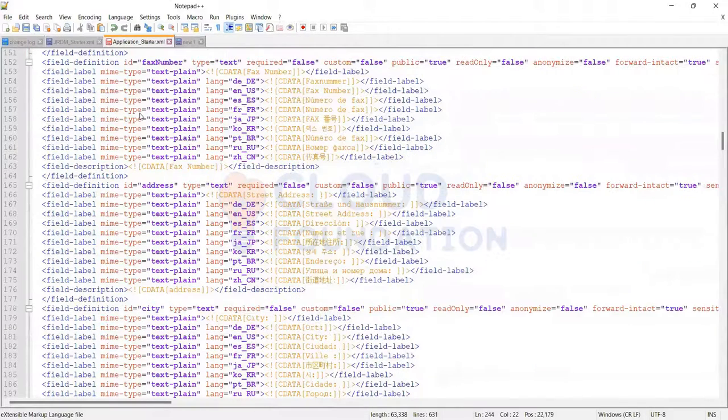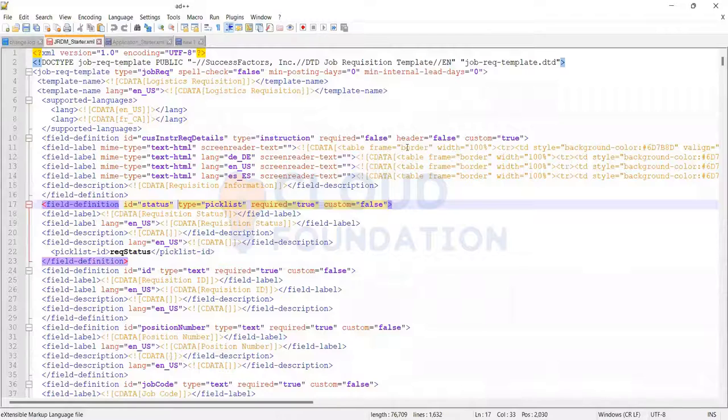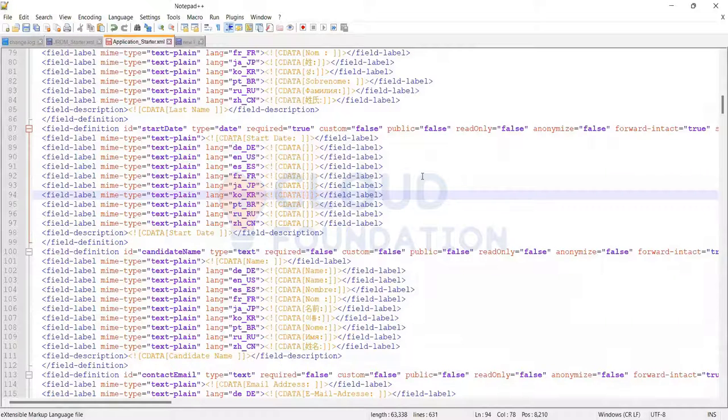What we have done is we are coming from scratch. First we create a job requisition and an application, and then we create a candidate profile. Then we post the job, and after the candidate applies for it, only then will the interview status and all come: interview center, interview status.